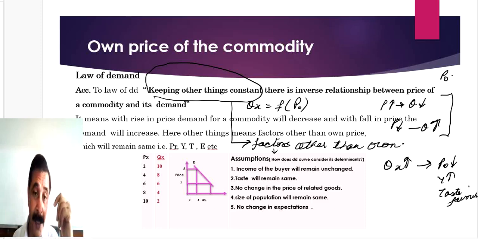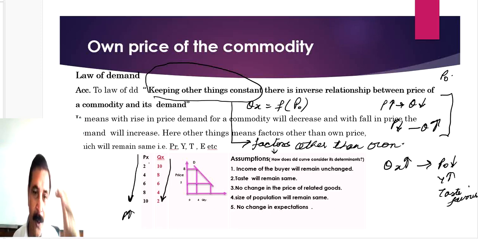Now, the same inverse relation can be verified with the help of this schedule. In the first column, prices are given. Read this table or schedule in the downward direction. What's happening with the price? They are rising from 2 to 4, 4 to 6, 6 to 8. Now read the column which indicates demand.